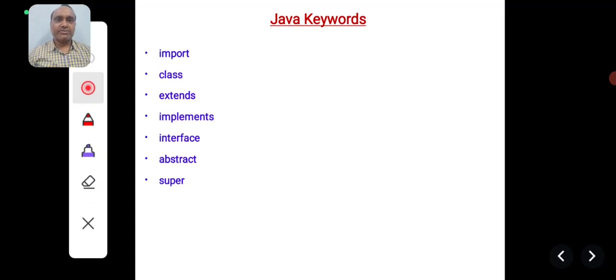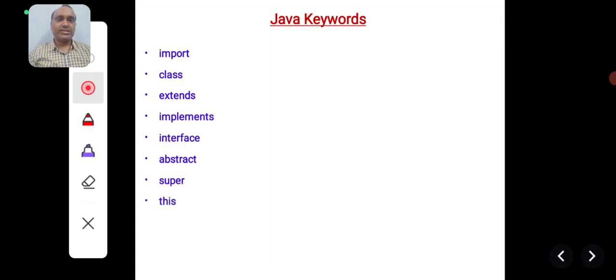The abstract keyword can be used to define abstract classes. The super keyword is used in inheritance. When you want to access a method which is there in the parent class from the child class, you can use the super keyword.